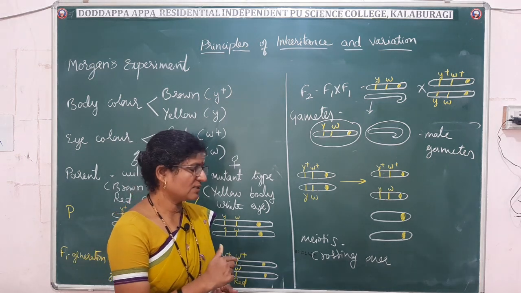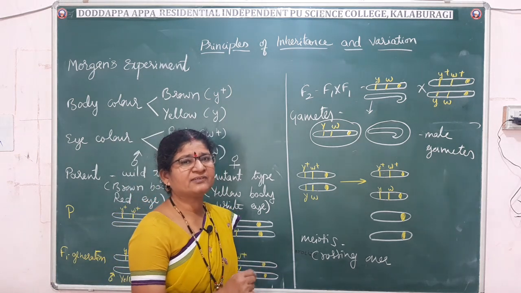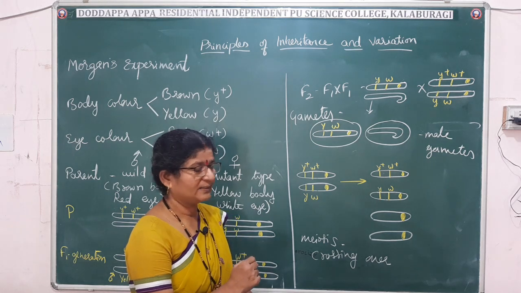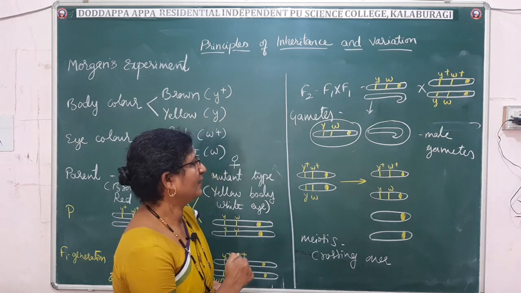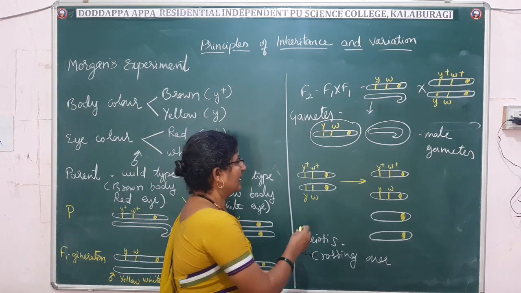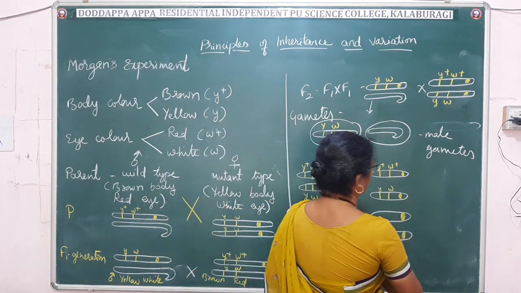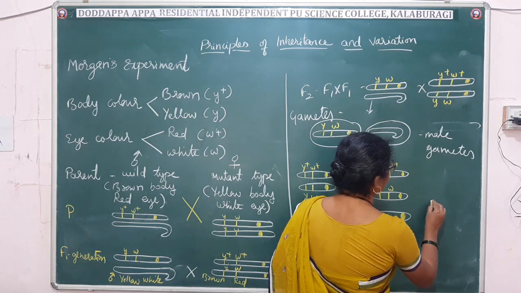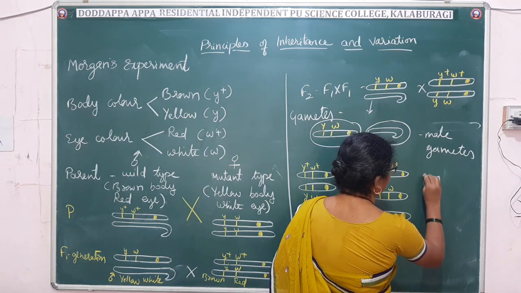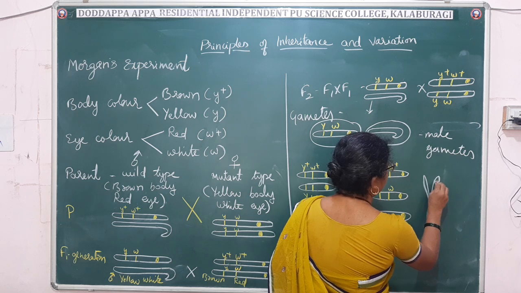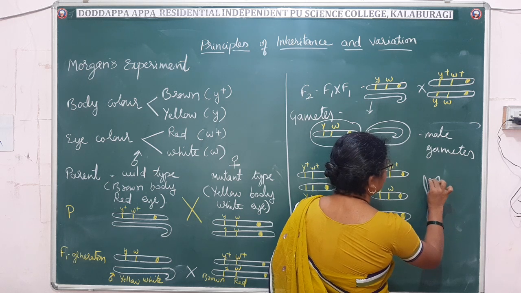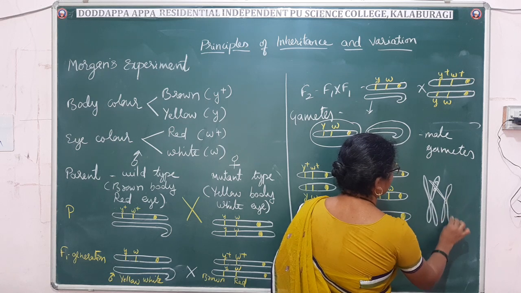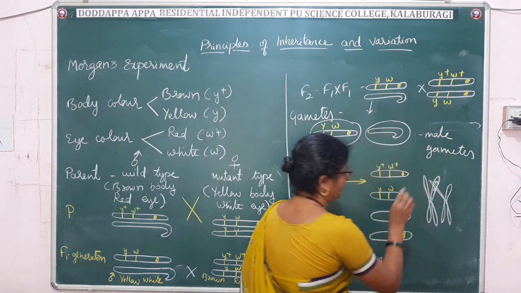So what is crossing over? It is the exchange of chromosomal segments during meiosis 1. Fine. So during crossing over, what will happen? Let me just draw here. Suppose that these genes are present here. When crossing over takes place, these genes will get separated.